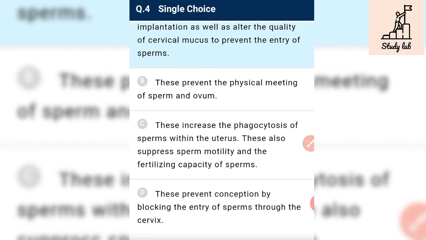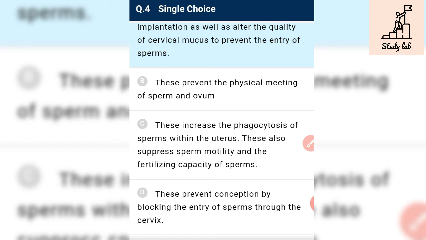Next is option C. This increases the phagocytosis of sperm within the uterus, and also suppresses sperm motility and the fertilizing capacity of sperm. No, they do not increase phagocytosis, because phagocytosis is the function of copper-releasing IUDs. Hormone-releasing IUDs increase phagocytosis of sperm within the uterus. This also suppresses sperm motility.